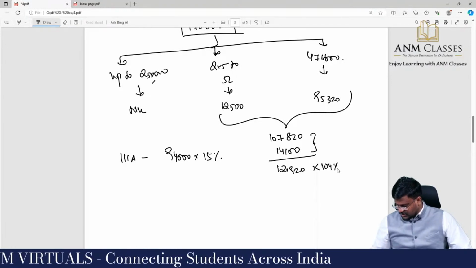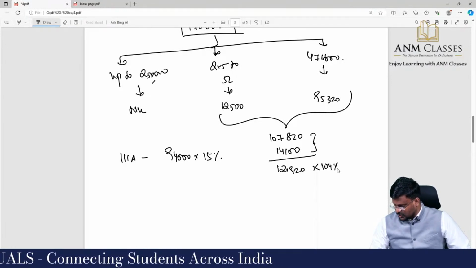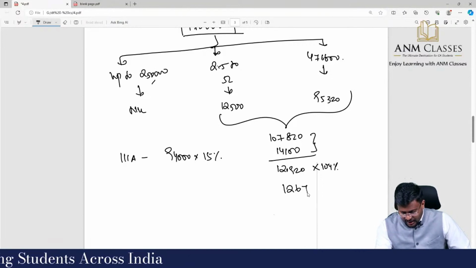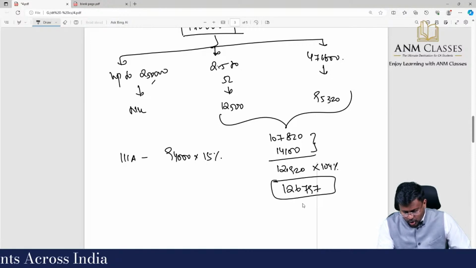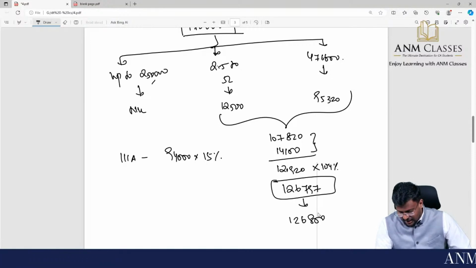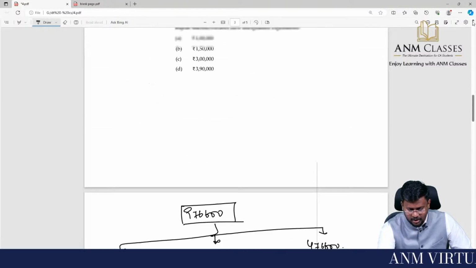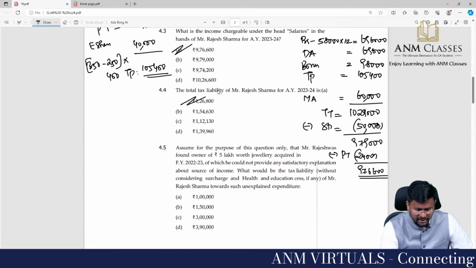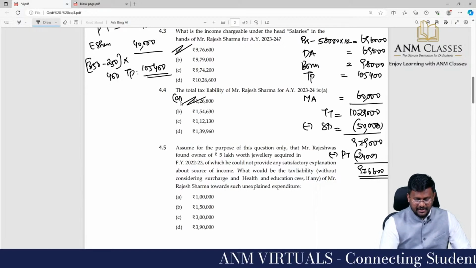Adding 4% cess, it is 1,26,797, which is rounded off to 1,26,800. This is the total tax liability. Option A is the right answer.